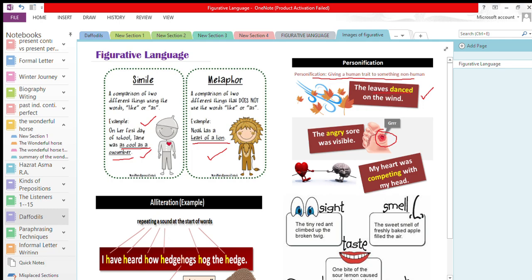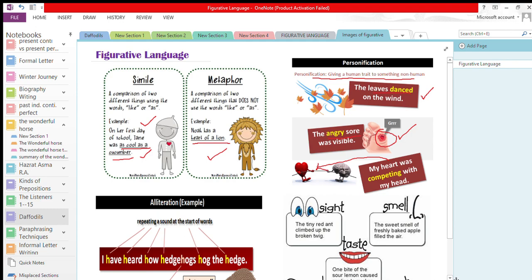Now, anger is an attribute of human beings, but here we have given this attribute to a non-living thing, that is wound. Okay, so here we have personified the wound. My heart was competing with my head. Now, who competes? Human beings. And here this attribute is given to heart. Okay, so heart is personified.